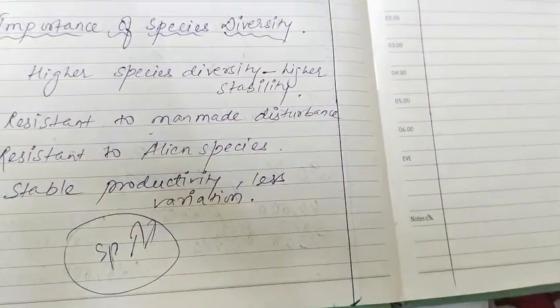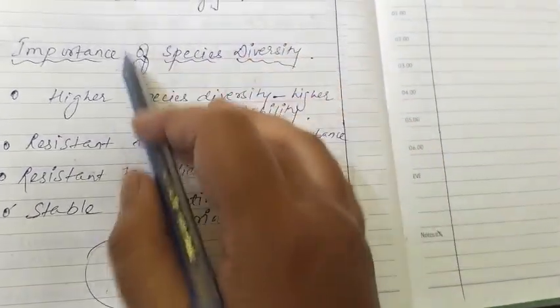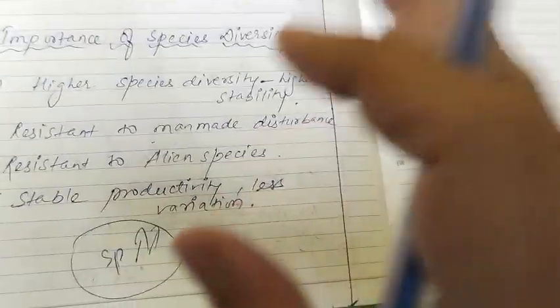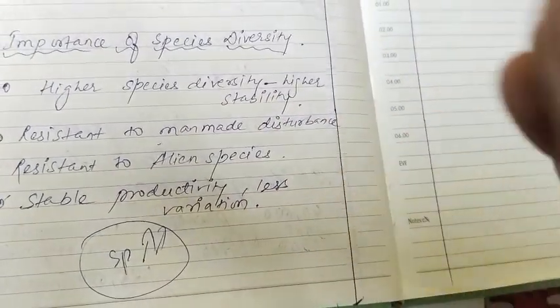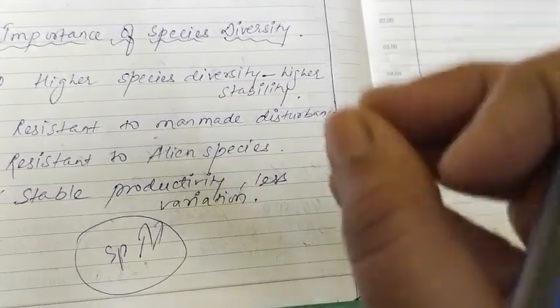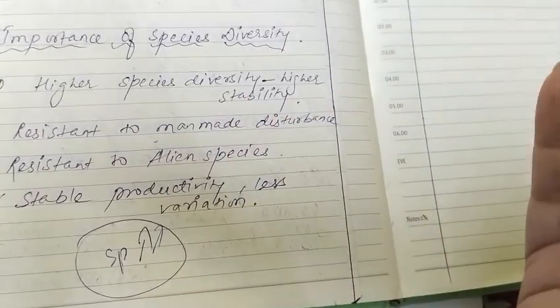So more or less what we need to understand is that species diversity is important for us, and if it can be kept untouched and unchanged, if it is stable and not fluctuating, then only can it be more helpful and the productivity will be high.